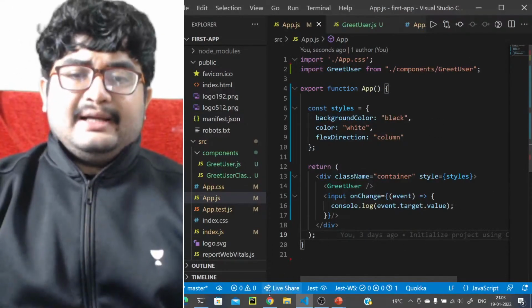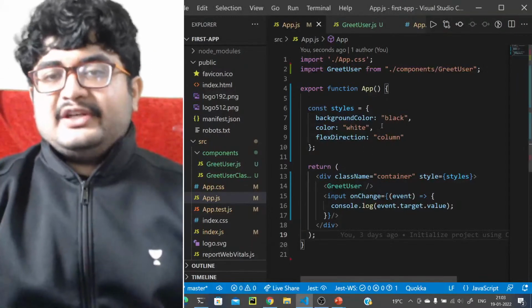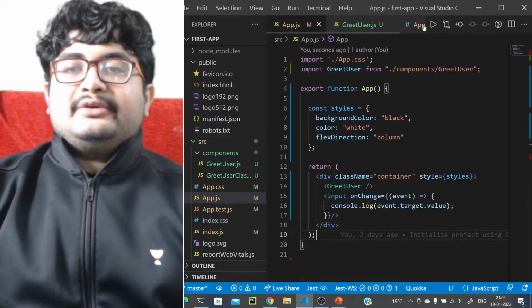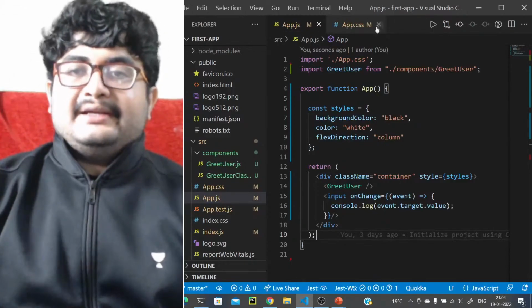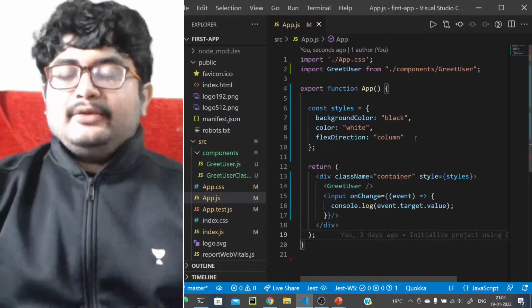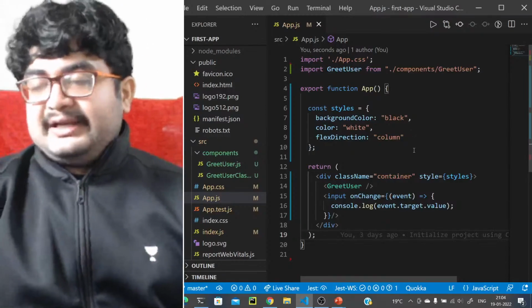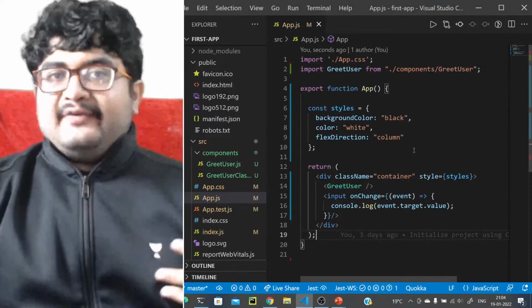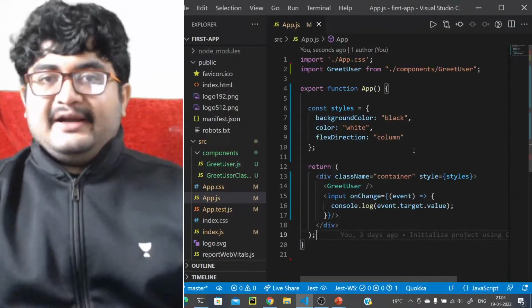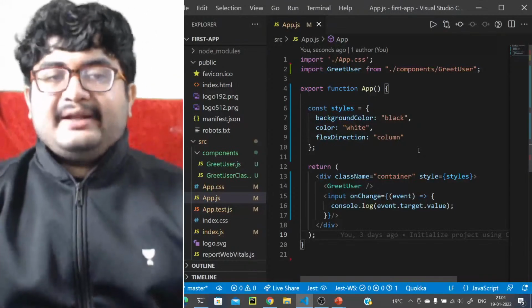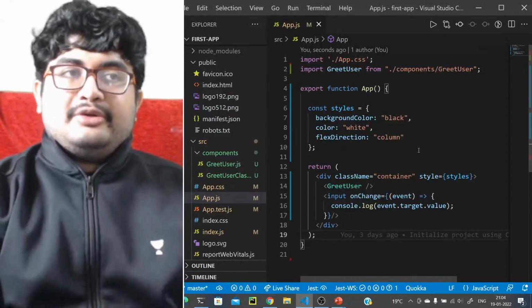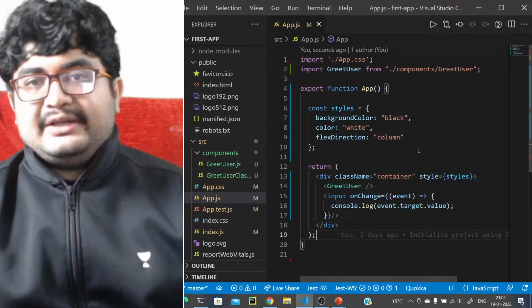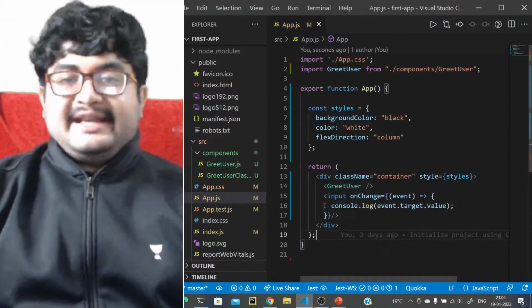So let's move ahead. We have learned about event listeners. Now let's say we want to create an application, right? Let's say we just want to create a simple counter application where you have two buttons, add and subtract. There's a counter. The counter is incremented whenever you click on add, and the counter is decremented whenever you click on subtract. So let's create that application, right?